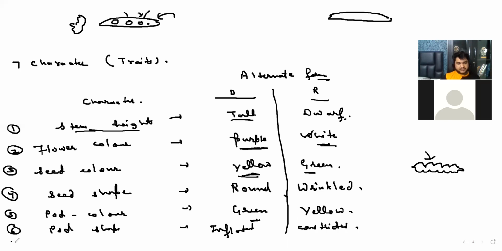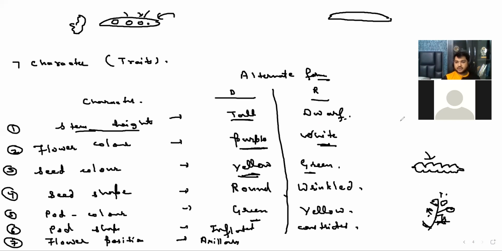And the last is the flower position. If flowers are present anywhere randomly, you can find them anywhere, then you will call it axillary.